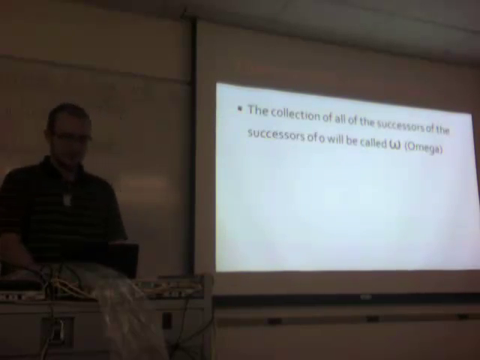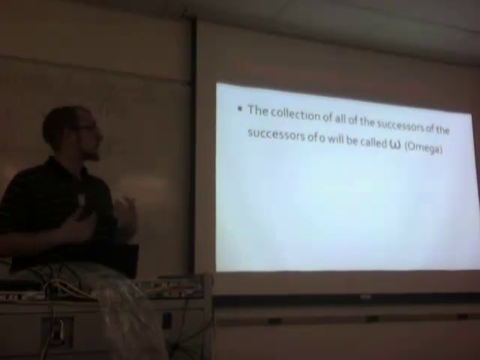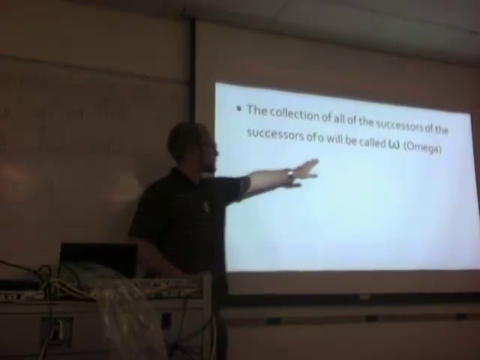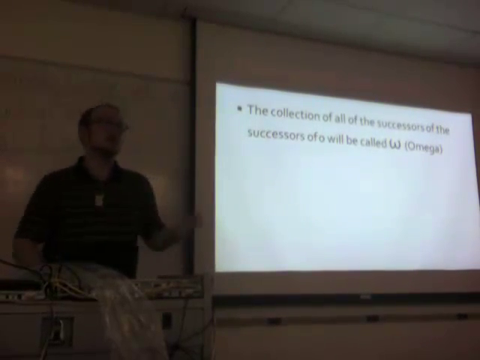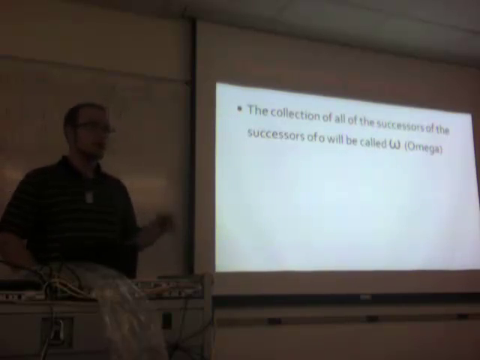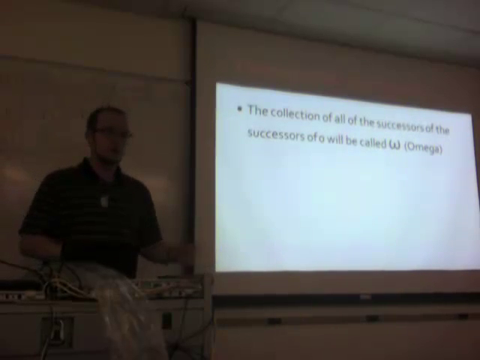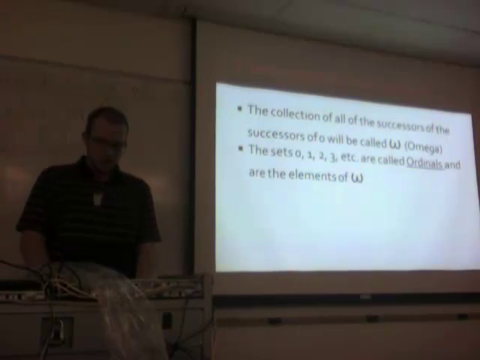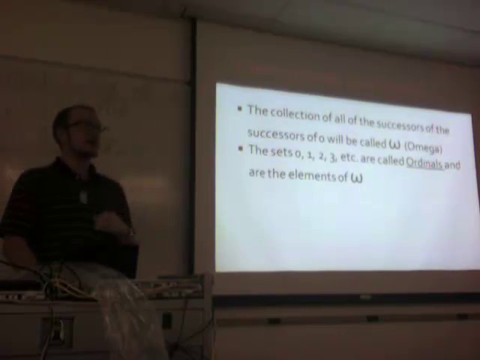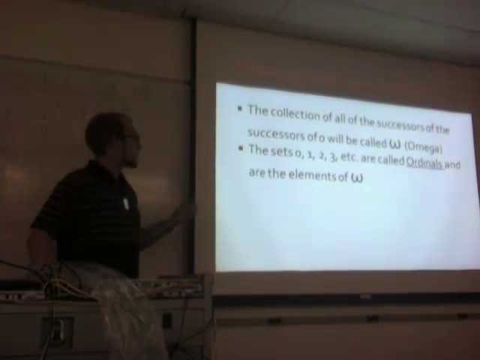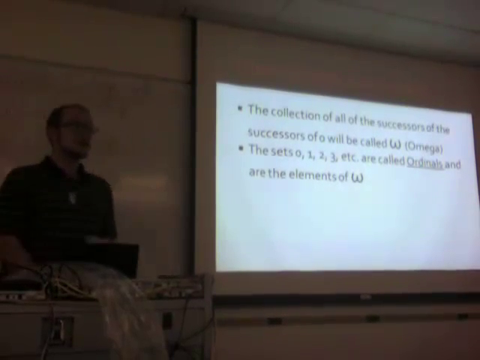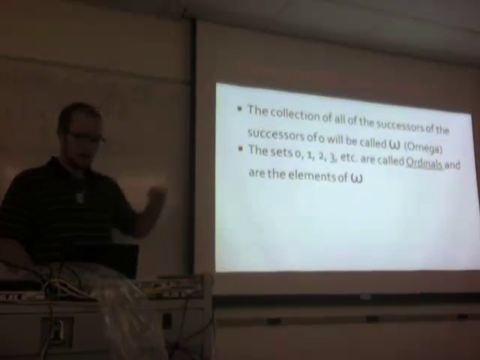These symbols are looking pretty familiar to us, though, as you might recognize. We will call the collection of all of these successors of 0 omega. Now this is a collection of elements defined by a rule. It is a successor of some successor of 0. So we currently have a class amongst us. The sets that we have been defining so far, I will now give them a name. I will call the sets 0, 1, 2, 3, and so on ordinals. These are the elements of omega.